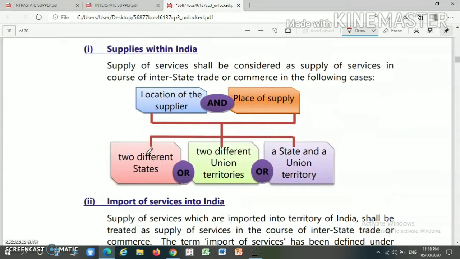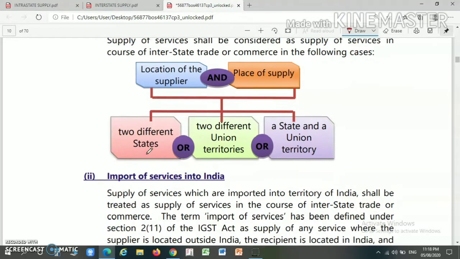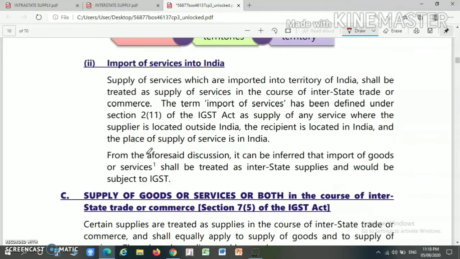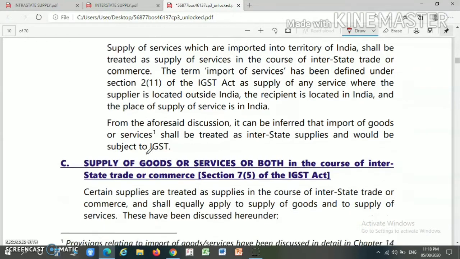Now for supply within India, you have to see the location of the supplier and the place of supply. If they are in two different states, then it will be considered as an interstate supply. However, for the purpose of import, that is, the goods are coming from outside the territory of India, then the goods, till they enter the customs frontier of India, will be considered as an interstate supply, and on such interstate supply IGST is leviable.